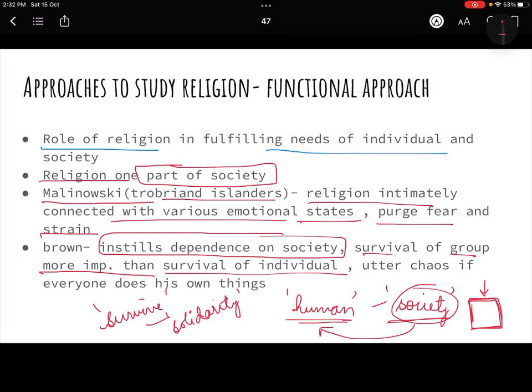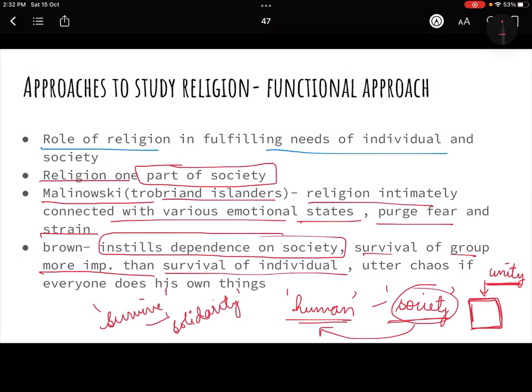They will carry out ritual activities, right? They work in tandem. There's unity, right? So this is what will keep social cohesion. This is what will keep the society going. So he believes that it instills dependence on society in a man.